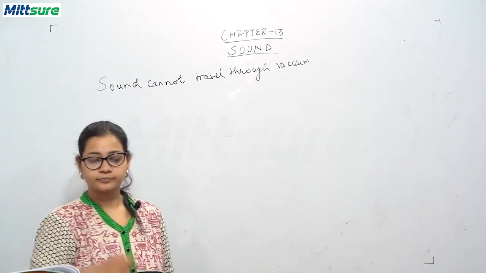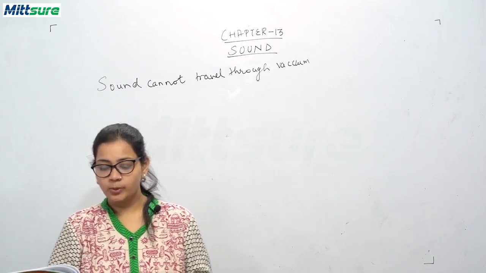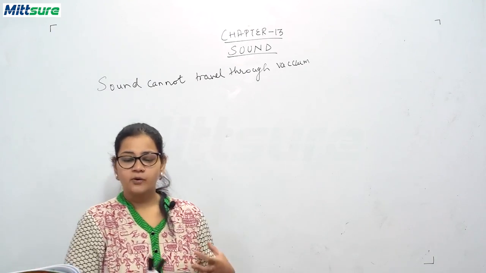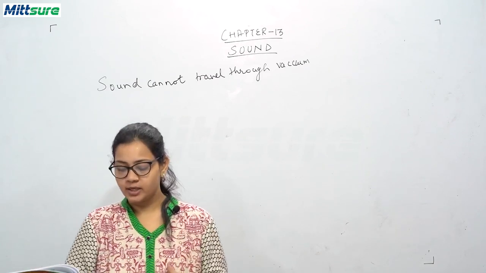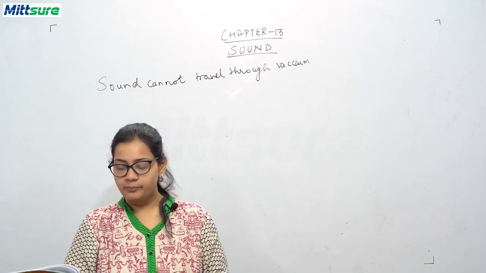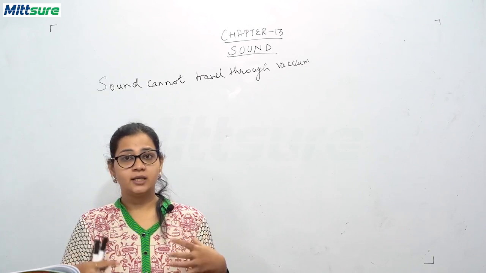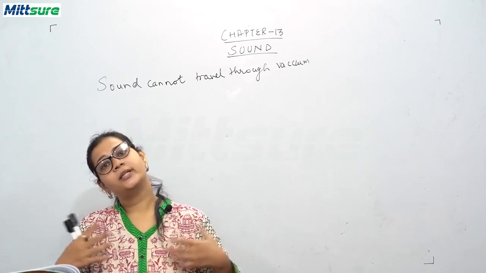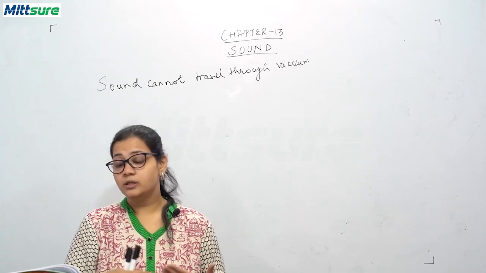Now the three activities which are given in your book. One of the activities will show you that sound requires a medium to travel. Just take an electric bell and put it in a jar and try to create a vacuum there. You will see that you are not able to hear the sound when there is vacuum, and without vacuum you are able to hear the sound.